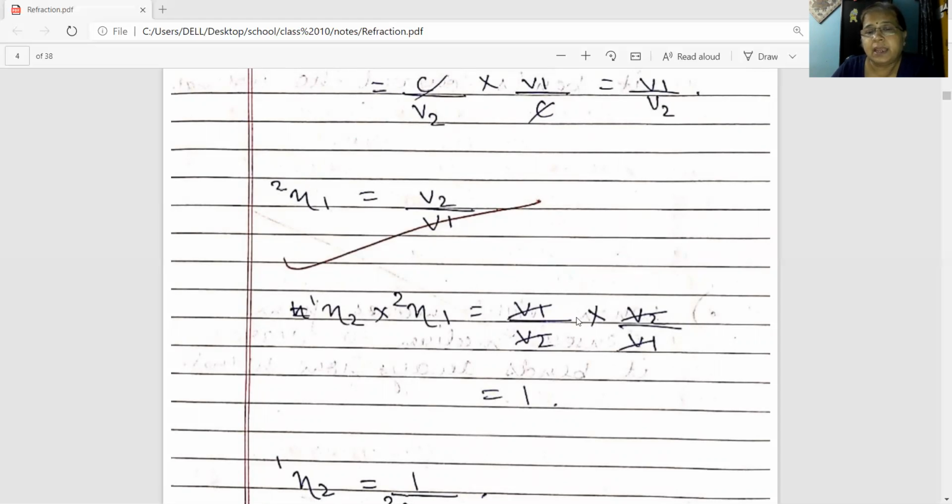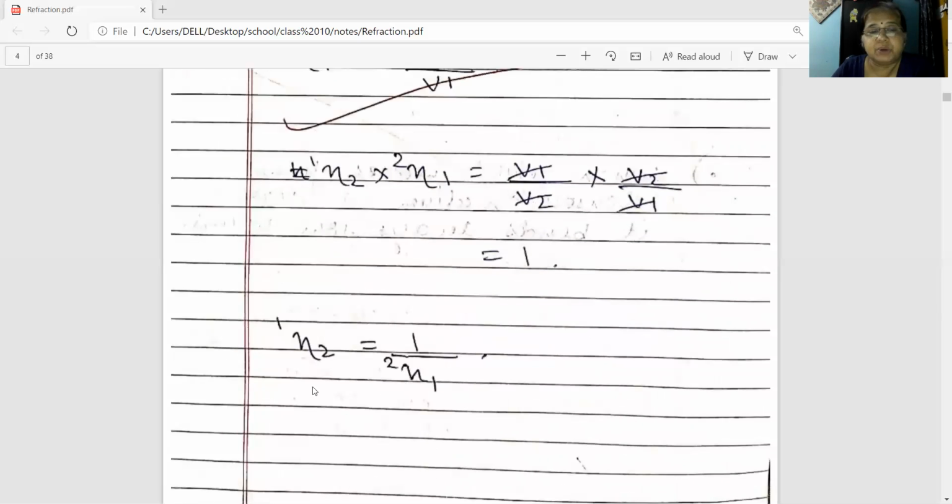V2, V2 cancel and V1, V1 cancel. You are getting 1. So you can write refractive index of second medium with respect to first medium is equal to the reciprocal of refractive index of first medium with respect to second medium.